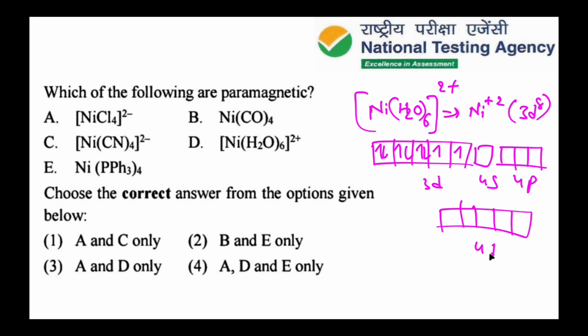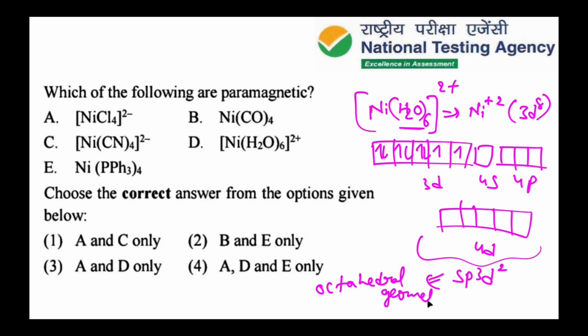We have 6 ligands, so we require 6 orbitals, and 4s, 4p and 4d orbitals undergo hybridization. It gives sp3d2 hybridization, so it shows octahedral geometry, even though containing two unpaired electrons. So NiCl4 2 minus and Ni(H2O)6 2 plus both have unpaired electrons. So these two are paramagnetic in nature.